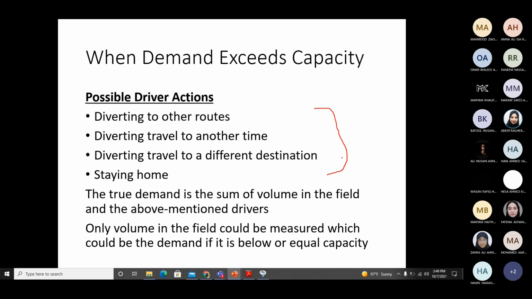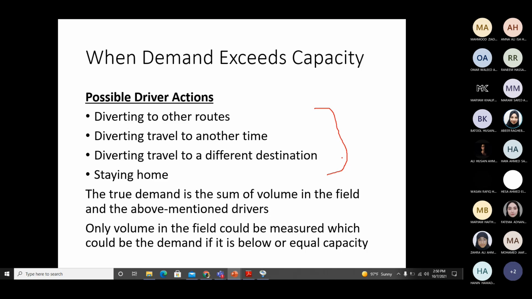So the volume will only show the flow up to the capacity. If you count the number of vehicles which are passing through the highway, the maximum you can go up to is the capacity. You cannot go beyond that. The number of vehicles which can pass through the highway is capacity. But the actual demand of the highway can be even more than the volume and even more than the capacity as well.